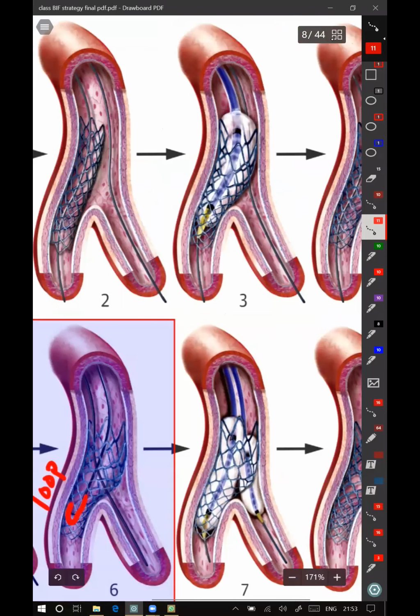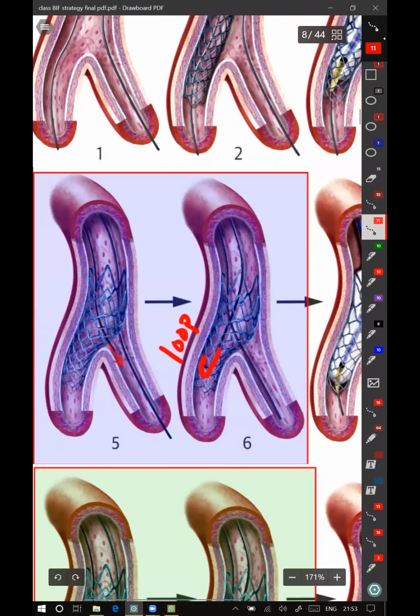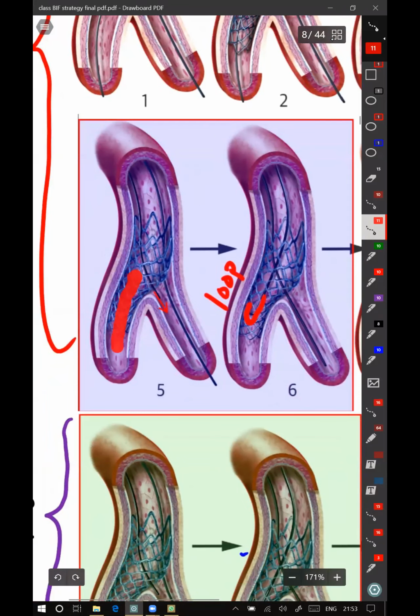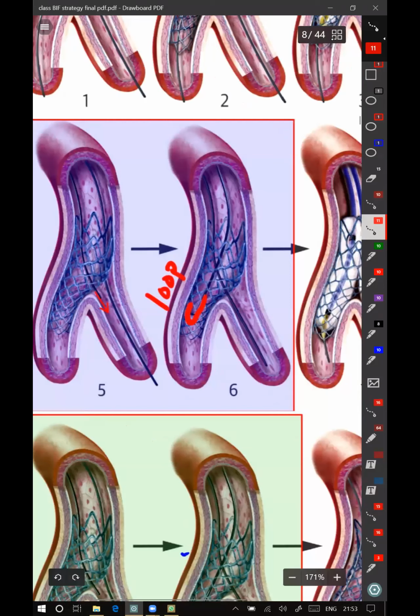Now, after doing a POT, the wire which was in the main branch is taken back and put into the side branch. If it is successfully put into the side branch, the jailed wire is removed and put into the main branch. That is called wire exchange or wire crossing.